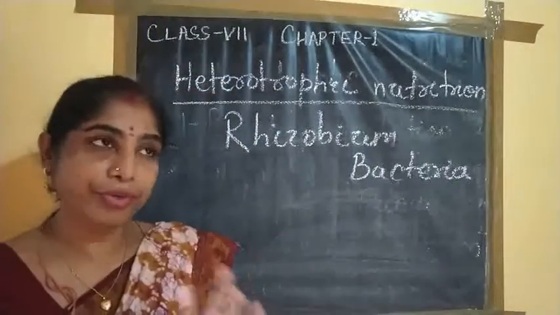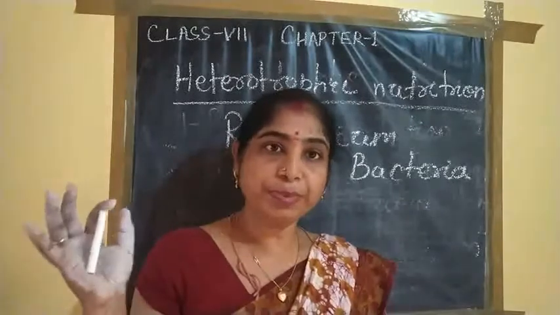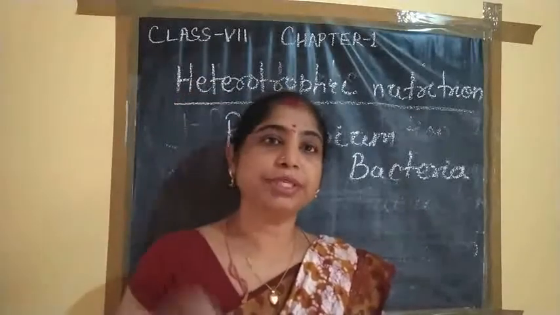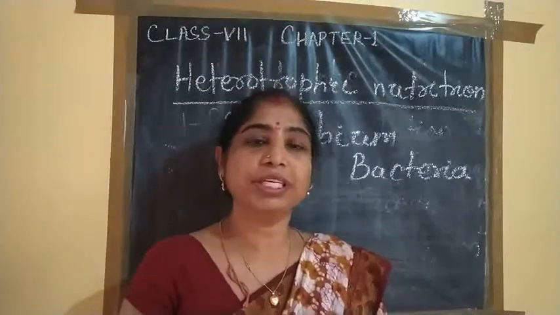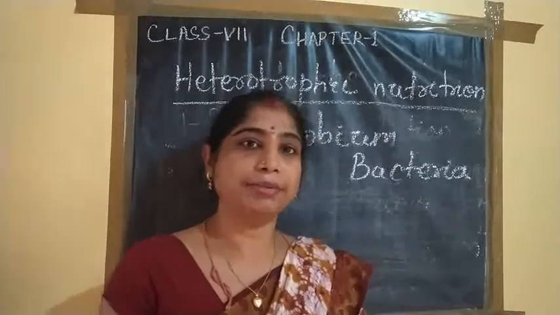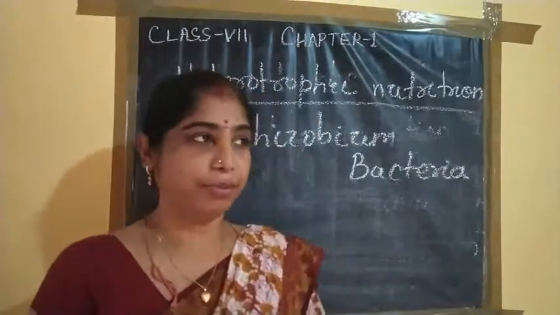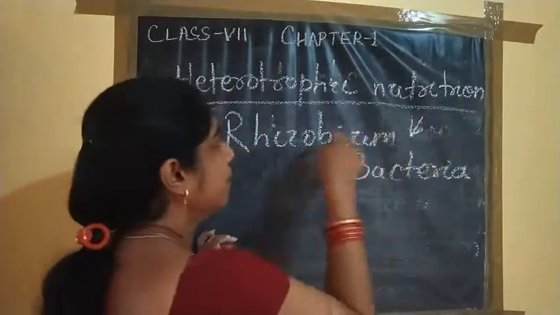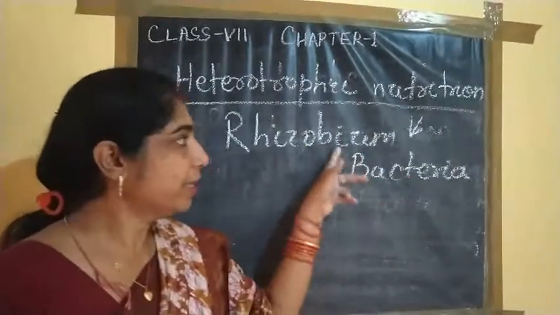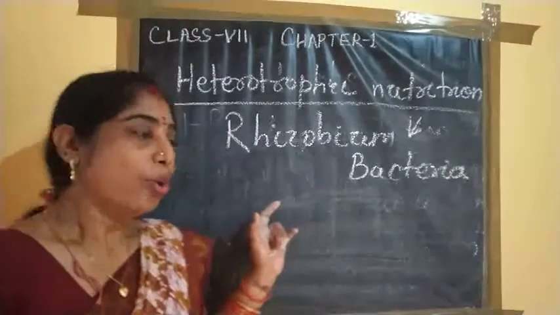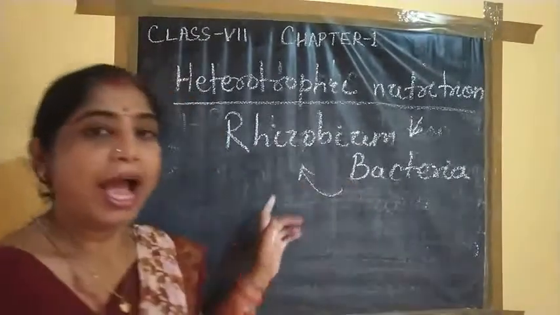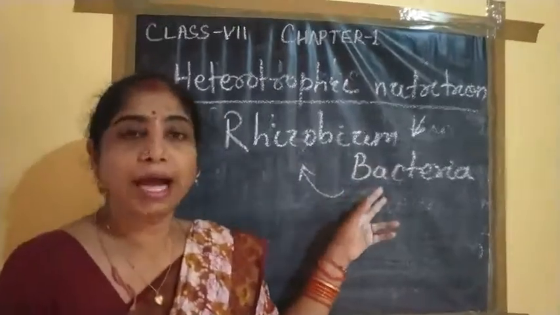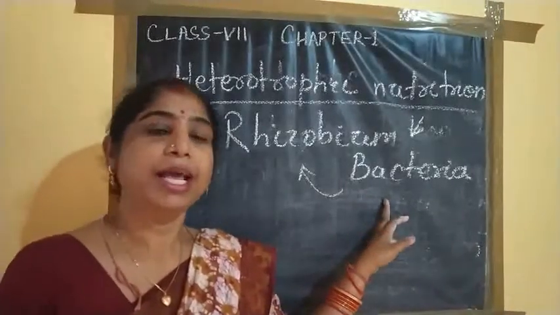And we know that in our atmosphere there is a maximum amount of nitrogen. Plants do not absorb the atmospheric nitrogen; free nitrogen is not absorbed by the plant body. They absorb the nitrogen which is in compound form. So these bacteria have the capacity to absorb the atmospheric nitrogen and convert it into compound form, which is taken by the plant body to prepare proteinaceous food. That's why Rhizobium helps in absorbing the atmospheric nitrogen and converting it to compound form.